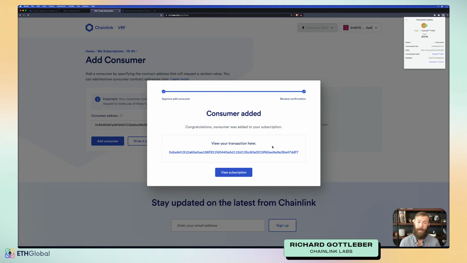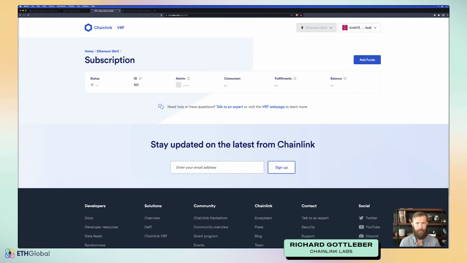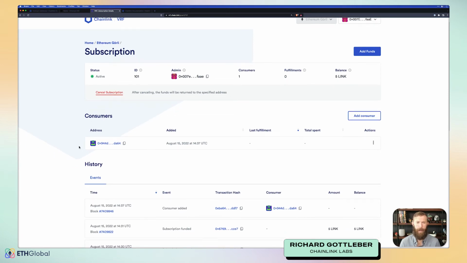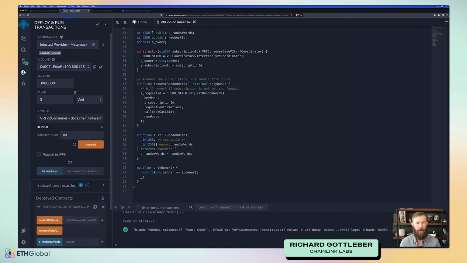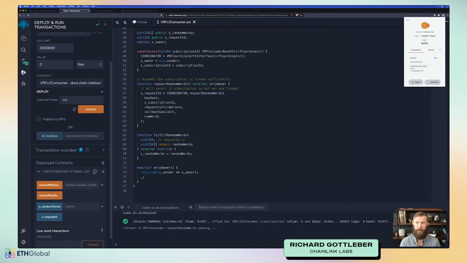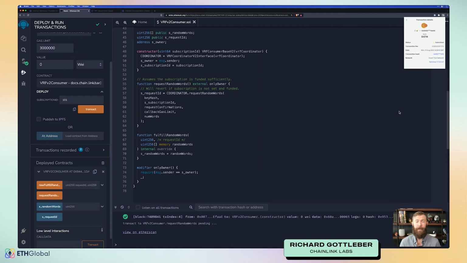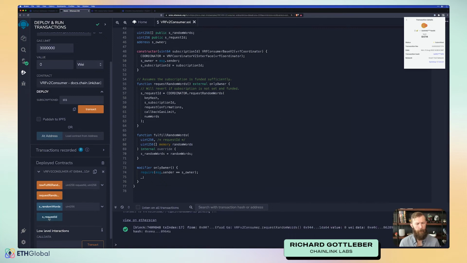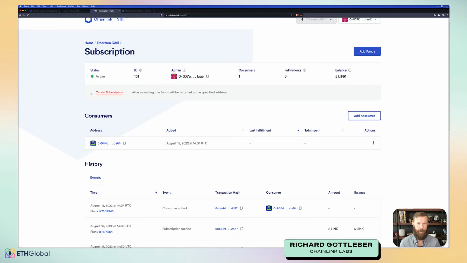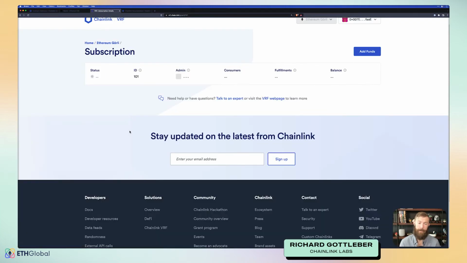All right, our consumer has been added. Let's go ahead and view our subscription. So as I mentioned, here you can see all of the information about the subscription. And let's go ahead and call our subscription here. So we'll request random words. We'll approve this transaction. And once it's been successfully submitted, we should be able to see it in our subscription. All right, it's been submitted. Before we head to our subscription, we can take a look and we can see our request ID. Cool. Let's head to the subscription and refresh this page and take a look at what it says now.